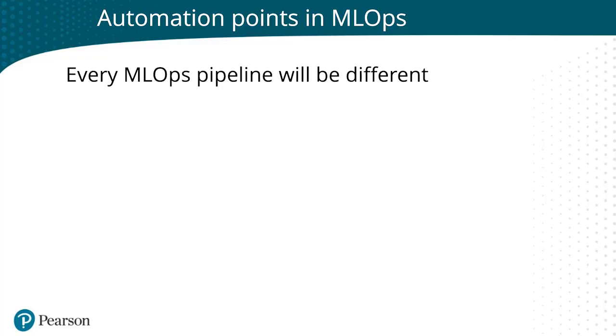Even with features, you'll have different data sets. So yes, you might want to set up a feature store for your different projects, but what goes into the feature store, it's going to vary quite a bit. So always keep that in mind when you're working with any MLOps project, because these automation points and their triggers will happen at different times and for different reasons.